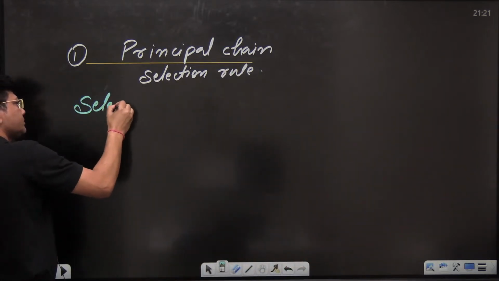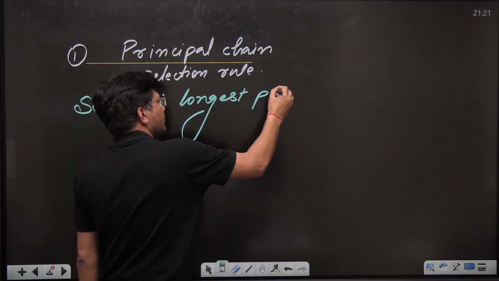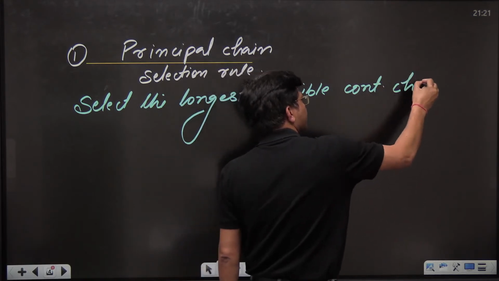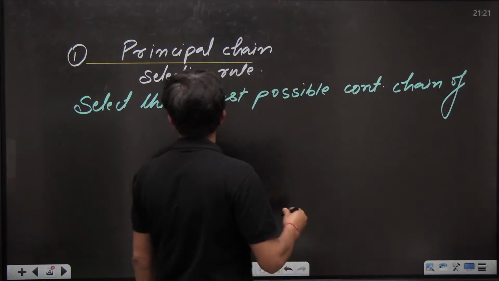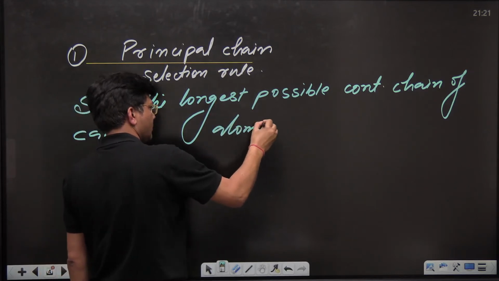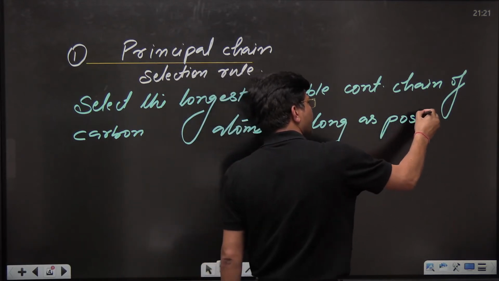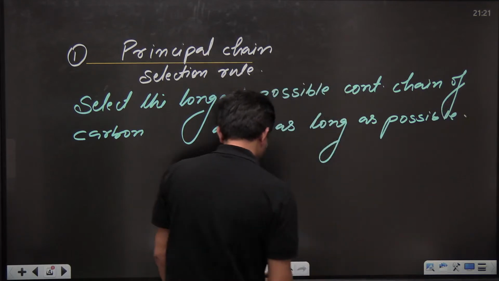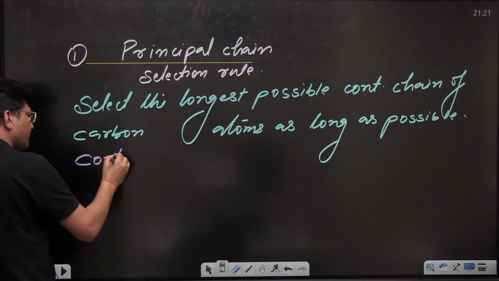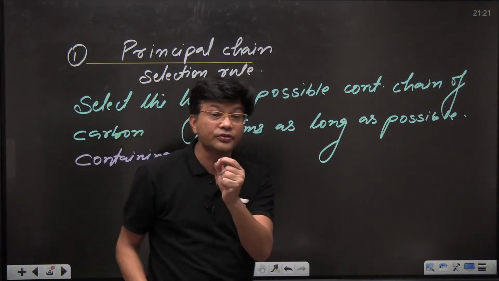Select the longest possible continuous chain of carbon atoms as long as possible, but do remember one thing, as long as possible, containing the senior most functional group. How will you find out the senior most functional group?